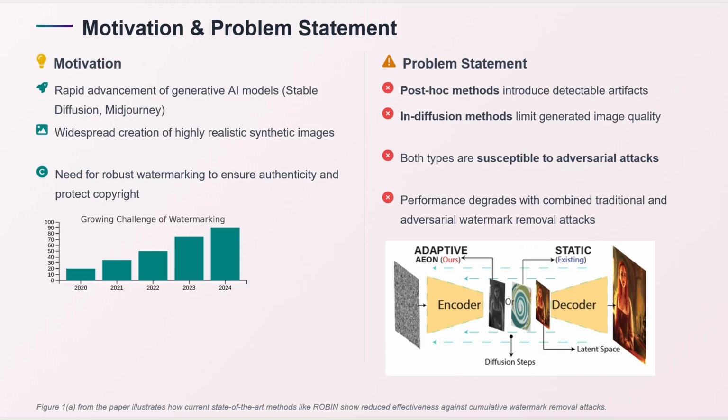Both types are vulnerable to adversarial attacks, and performance degrades when we combine all of the attacks to mimic real world editing. An adaptive watermark is embedded in ION, while existing methods such as Robin embed a static watermark that is visible when we embed in later diffusion steps.